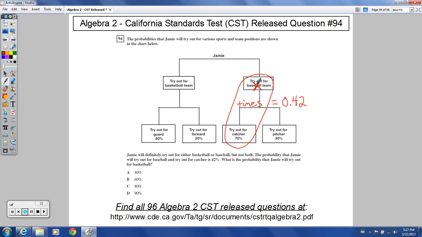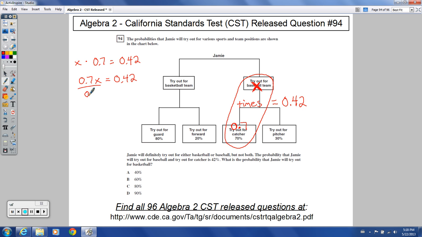Another way to think about it is I could call this my variable x. Trying out for the baseball team is going to be represented by x. Trying out for the catcher, assuming that happens, 0.7 is the same thing as 70%. So what we're really saying here, algebraically, is x times 0.7 equals 0.42. And so another way to write that is 0.7x equals 0.42.